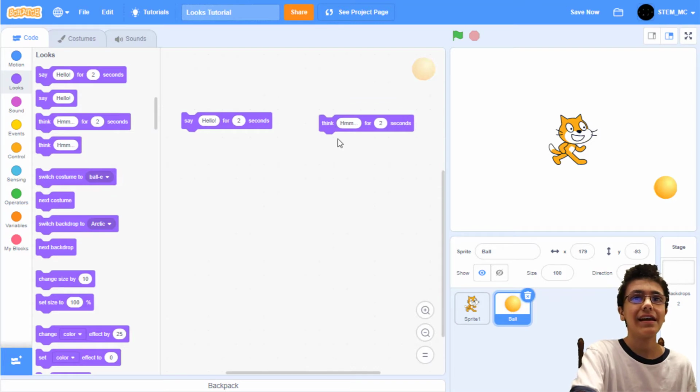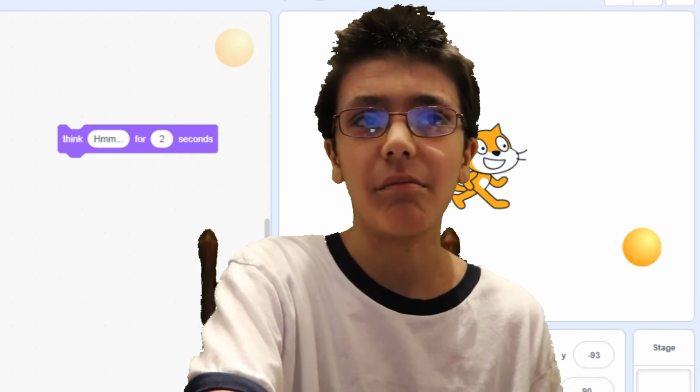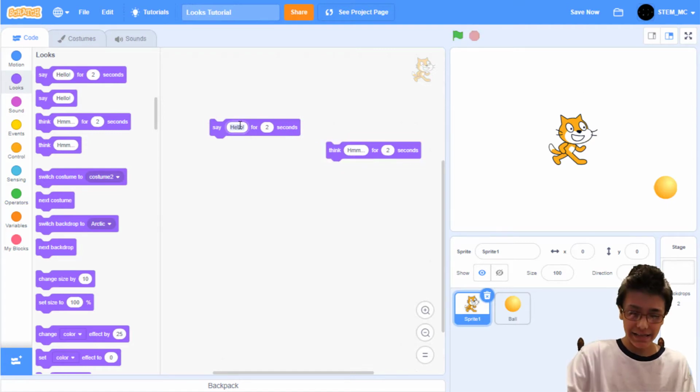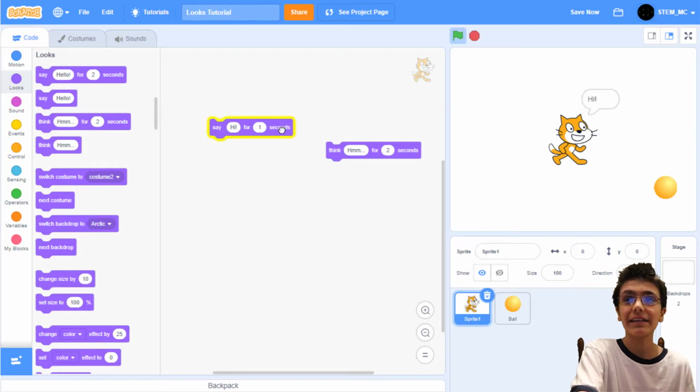The say and think blocks for a certain amount of seconds is our first block. We can have the cat say hello. Wait, that's the ball. We can have the cat say hello or think for a period of 2 seconds. The say has a speech bubble, while the think has a thought bubble. We can adjust the text it says and the amount of time, like this.